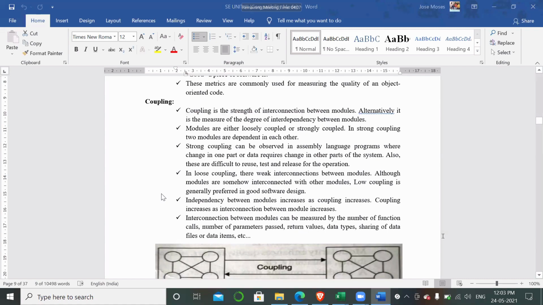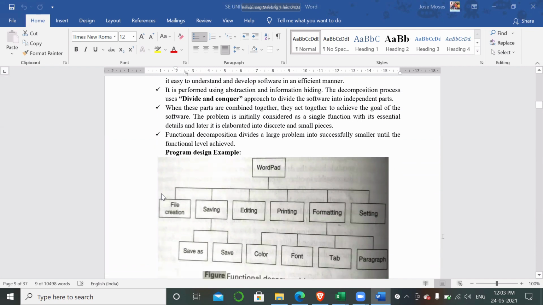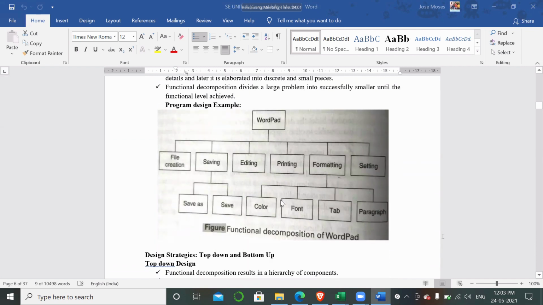So let us see this diagram as an example of coupling. These are different modules, and we are performing the coupling operation, or modularity, on these particular modules.